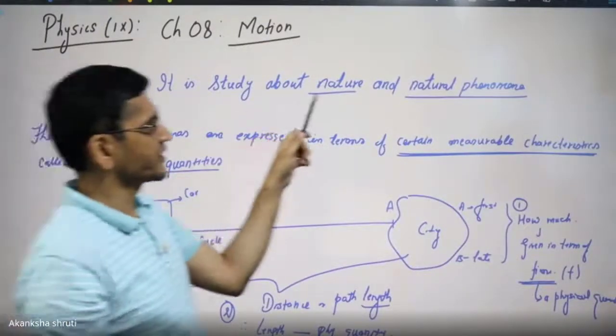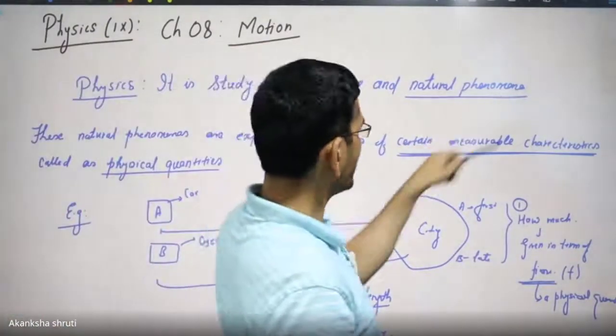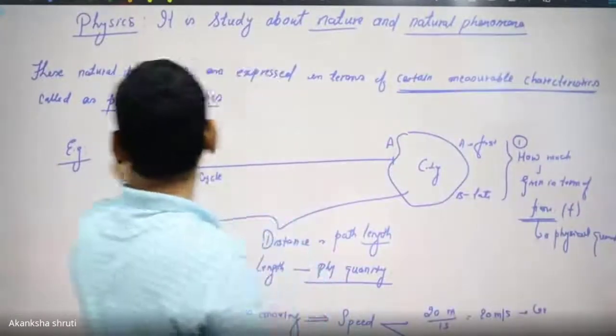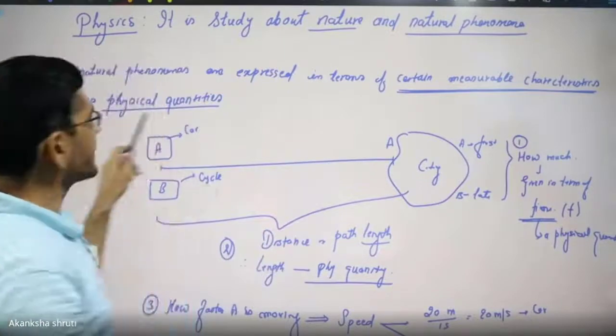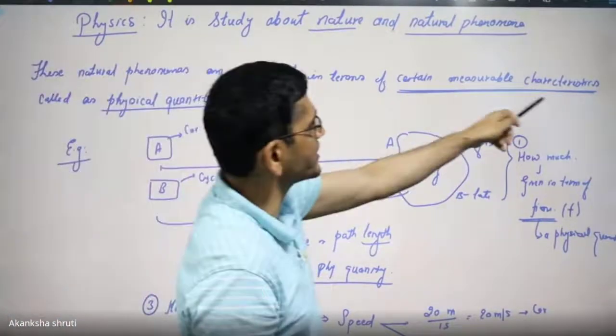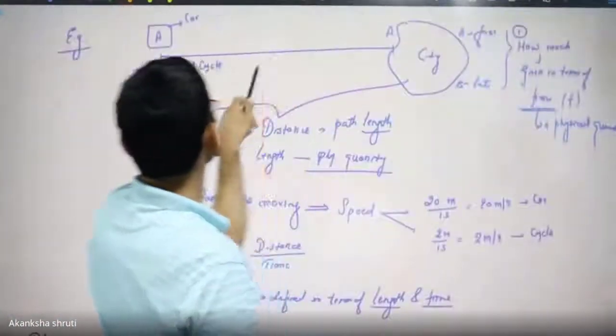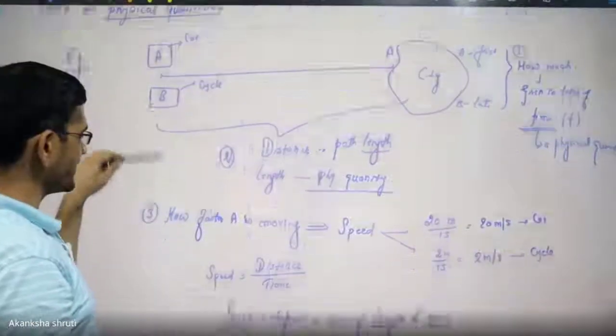Physics is a study about the nature and natural phenomena. This natural phenomena have to be expressed in certain laws of physics. For that we are using certain characteristics.